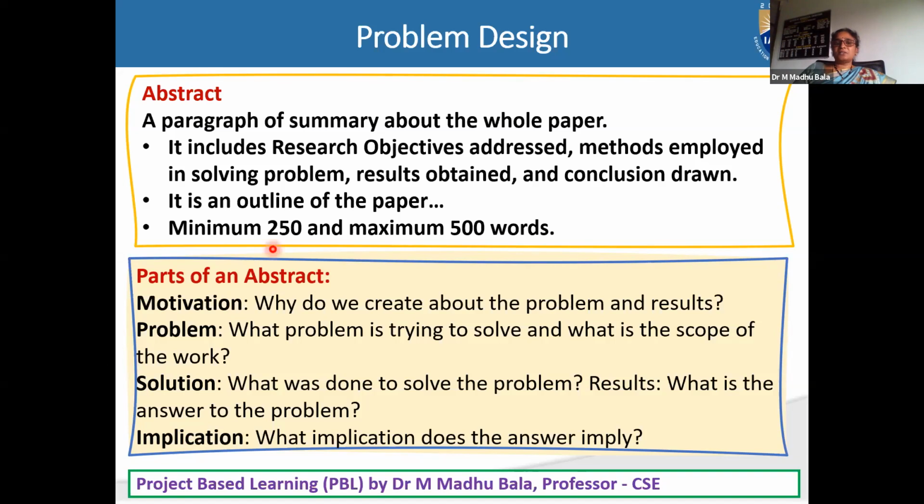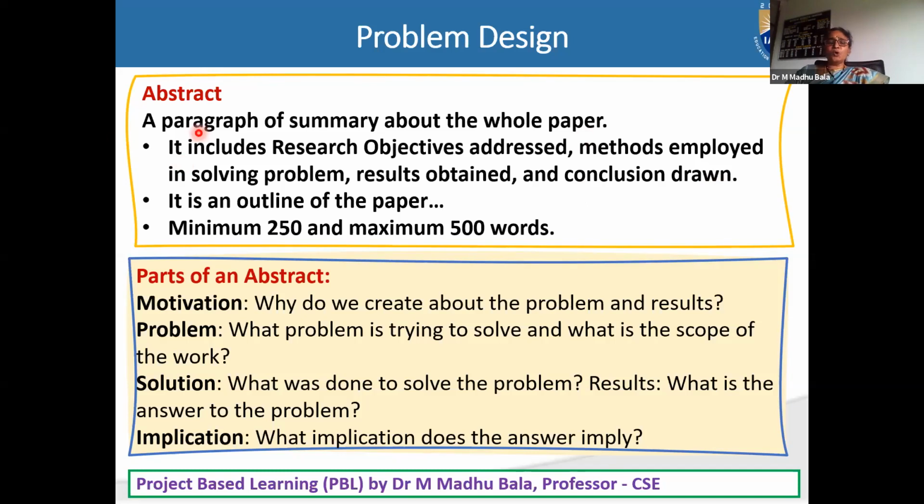The abstract should be a maximum of 500 words. It includes research objectives, what you want to address, methods employed in solving the problem, results applied, and conclusions drawn. All these are the four parts included in the abstract.